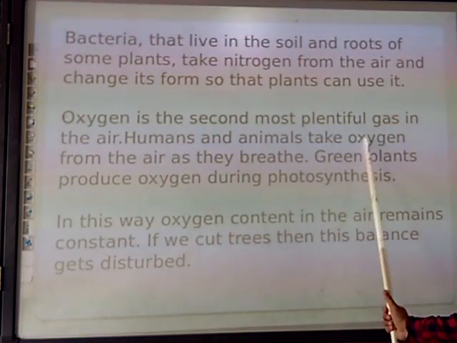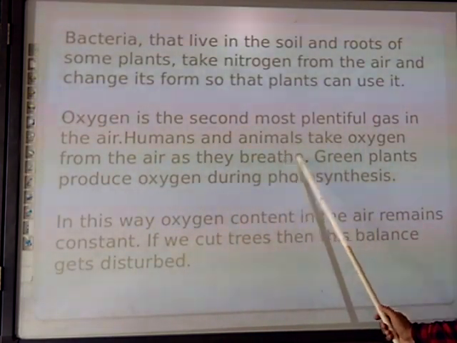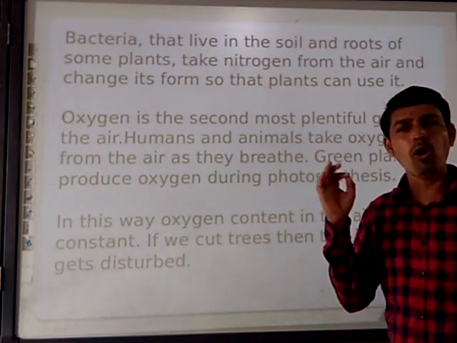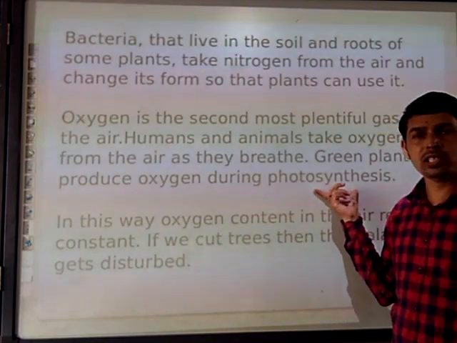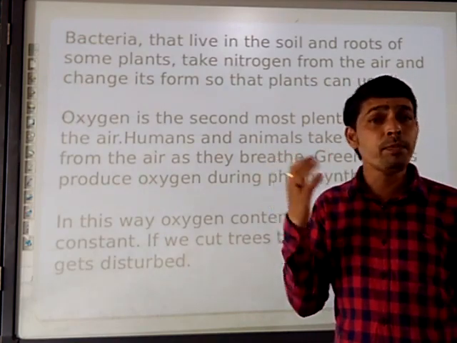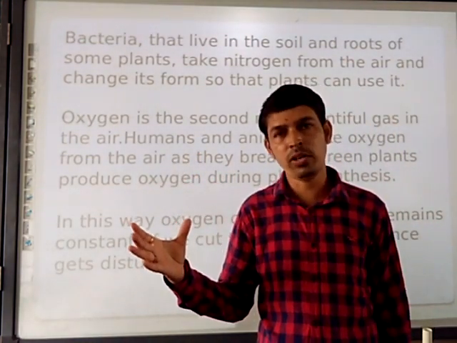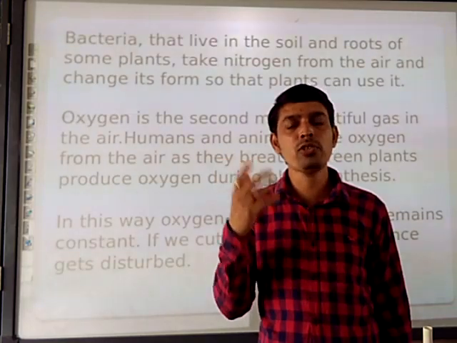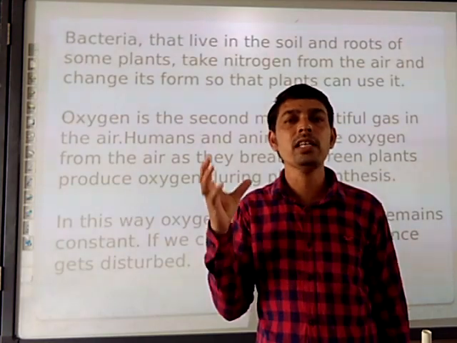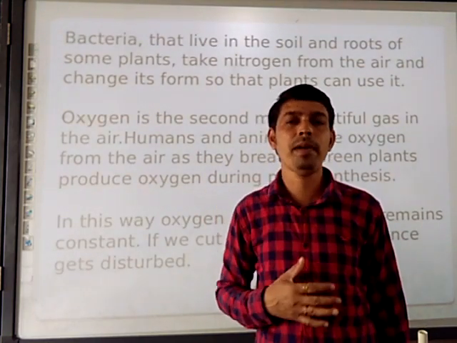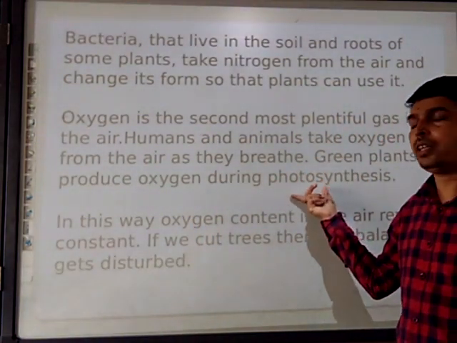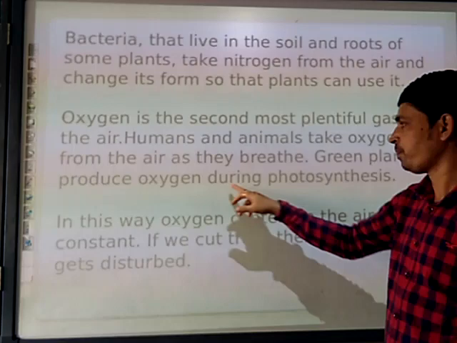Humans and animals take oxygen from the air as they breathe. Green plants produce oxygen during photosynthesis. So the terminology photosynthesis is already known to you. At our home, the food is prepared in the kitchen. So where do the plants prepare their food? In the leaf, with the help of the photosynthesis process, the food of the plants or trees is prepared. So photosynthesis is the process of preparing food in trees and plants.